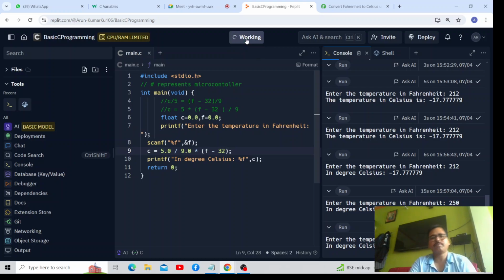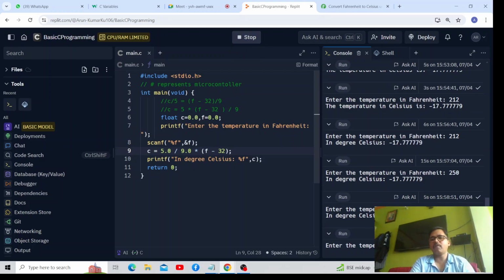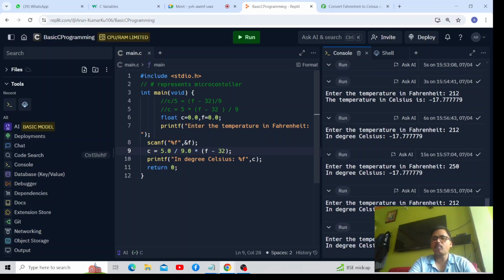There is no issue. Here if you input 212, you will see that the output is 100.0. It's perfect. It's working. Since we were receiving integer type, that is why the problem was. Here we have declared floating type variable. Got it or not?